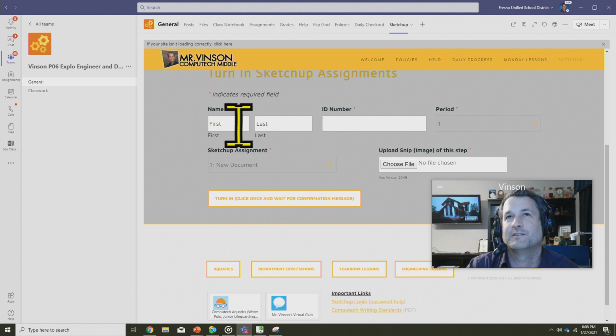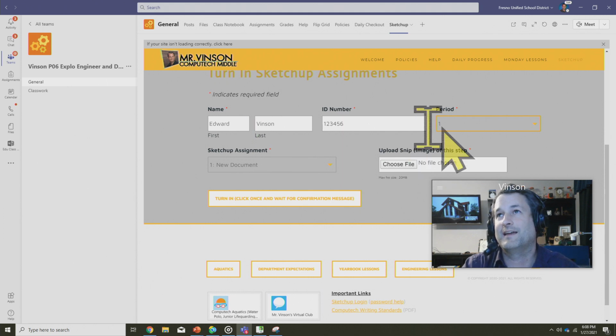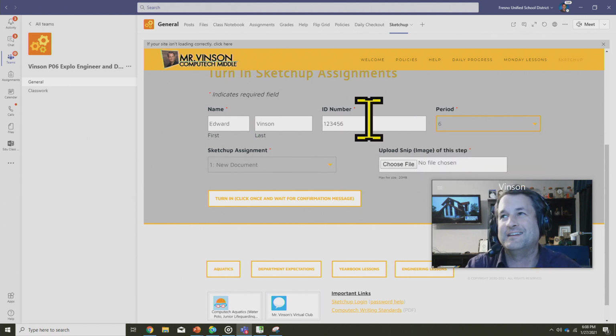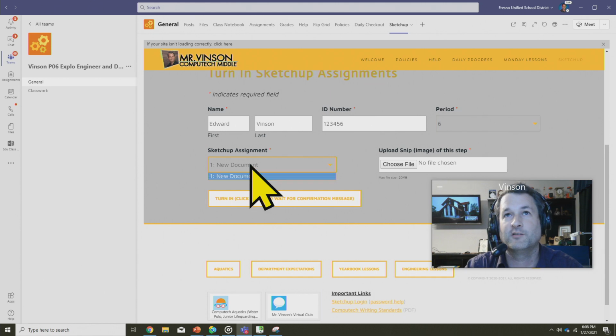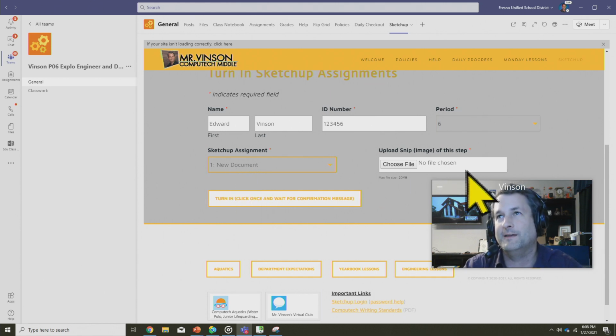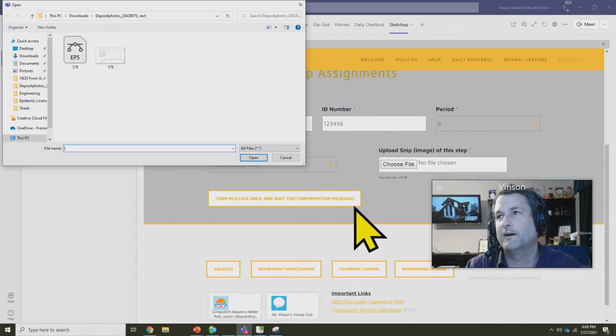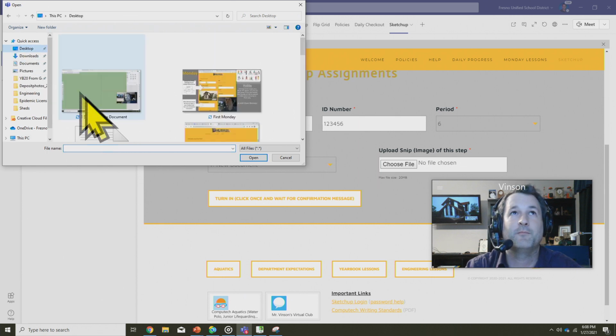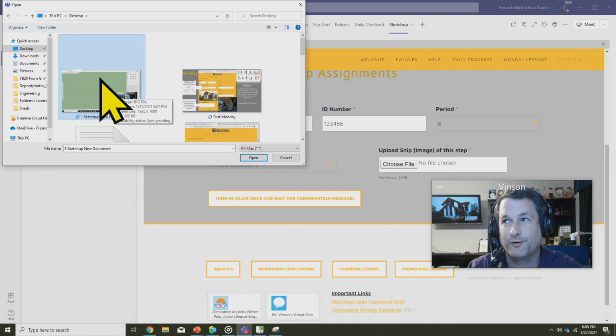Just a couple pieces of information you need here. Make sure you put your correct ID number. As a reminder, the ID number is how your grade gets from my form into Atlas. So if you put the wrong ID number, it's not going to transfer over. Put your period number, the SketchUp assignment, click the assignment you're turning in, and then click Choose File. Once you click Choose File, navigate back to the assignment. Make sure that the picture's the right one, the one that you just took a snip of, so that I can give you credit for this.